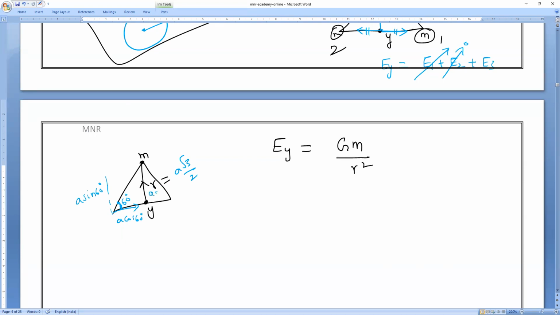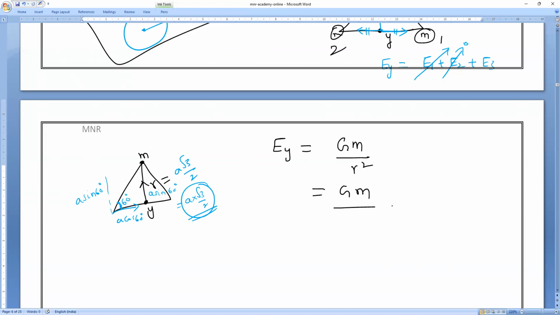So here it will become what? A sin 60. That's all. So A into sin 60 value, how much? Root 3 by 2. That's all. So that is how it will come R. So you can substitute it.